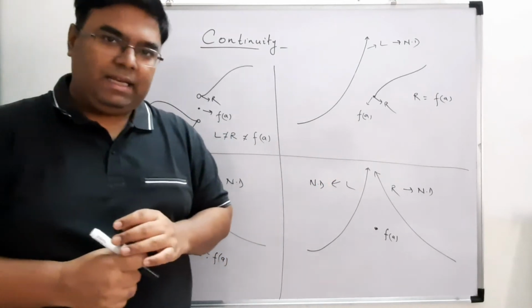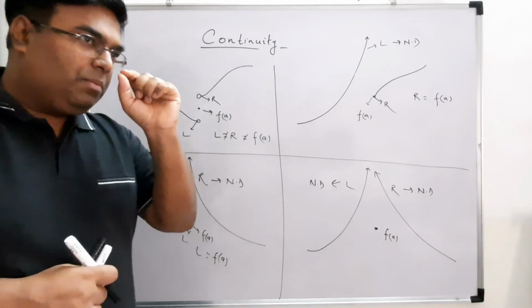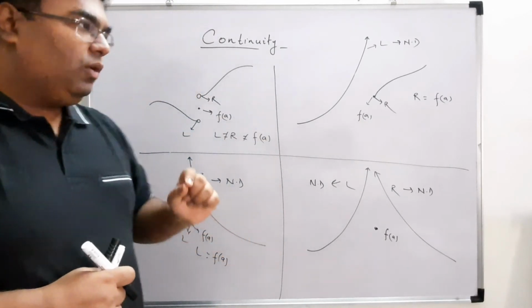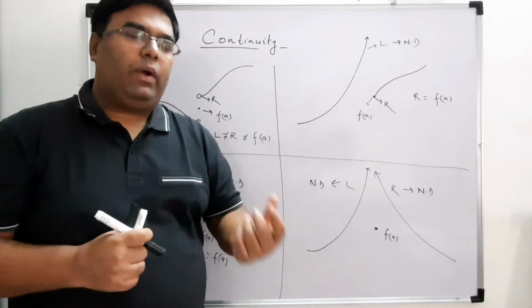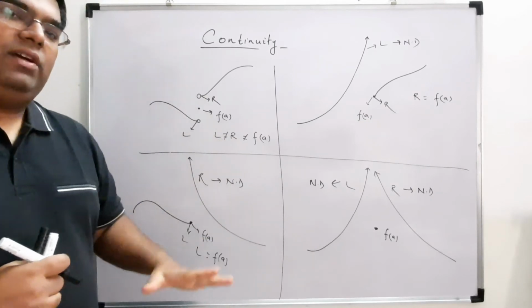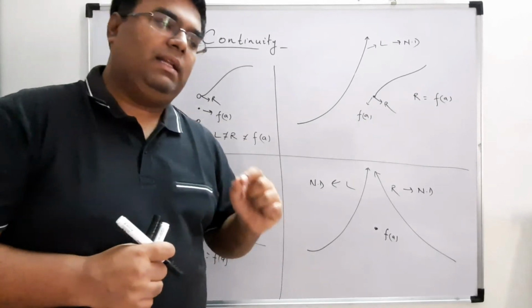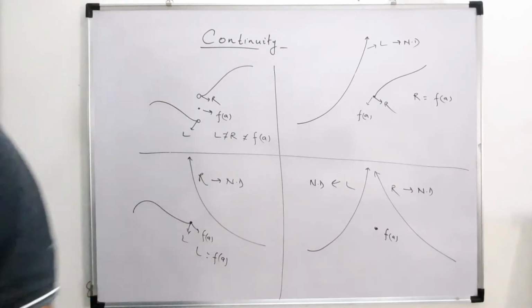Then we can say that the function is continuous at that particular point. We always try to find the continuity at a particular point. If at that point it is continuous, we can say that the function is continuous at that point. We'll see how to do it.